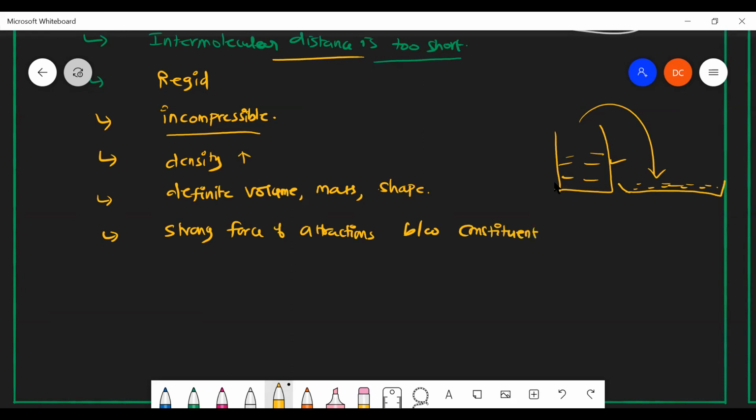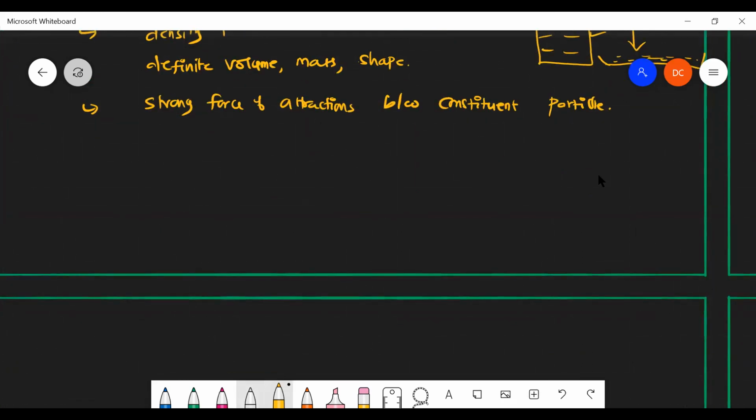Very nice. What may be the constituent particles? Atoms, ions, and molecules. It may be an atom, or it may be an ion, or it may be a molecule. Yes, sir. Okay.